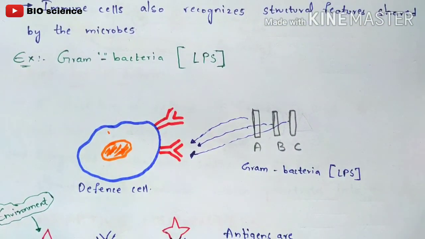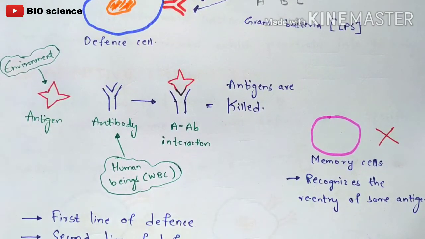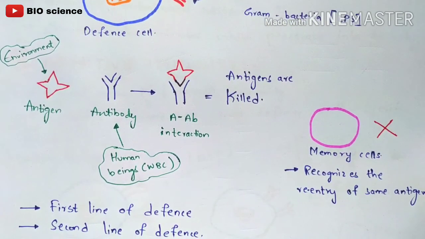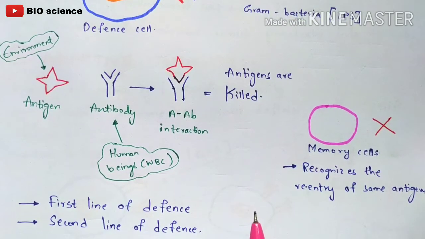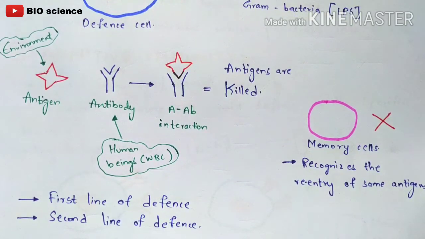Now one of the most important things to remember is that there are 2 kinds of innate immunity defenses: the first line of defense and the second line of defense. This is the early and fast defense mechanism seen in innate immunity. Firstly let us learn what is meant by the first line of defense, and then what is meant by the second line of defense.